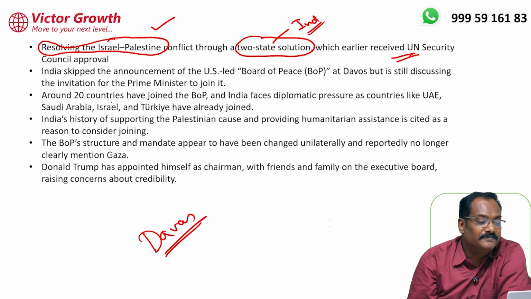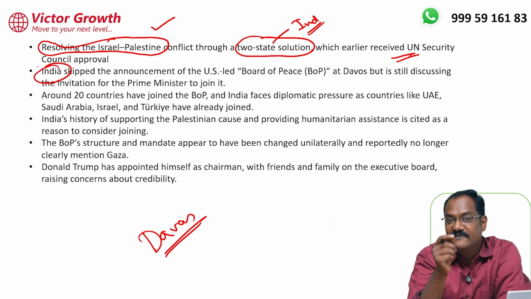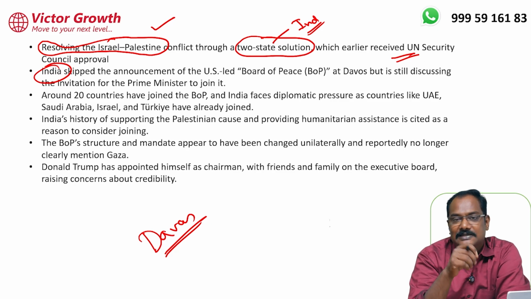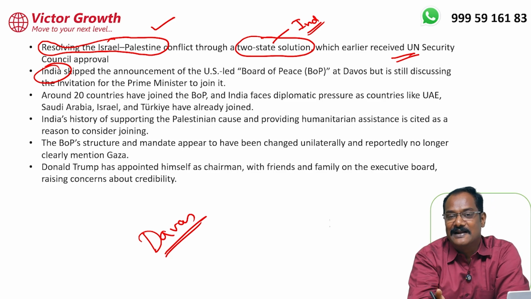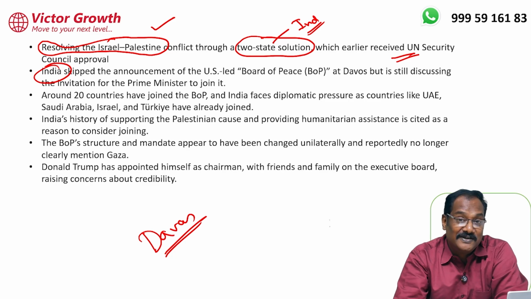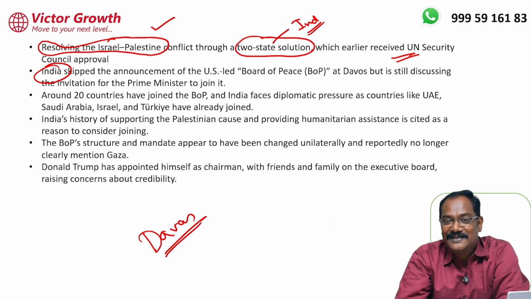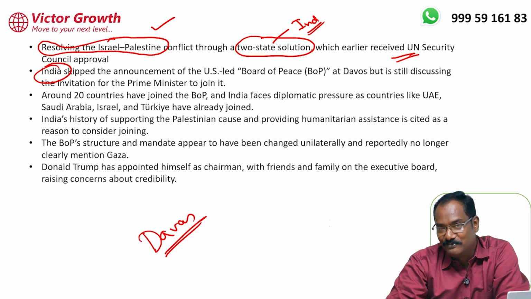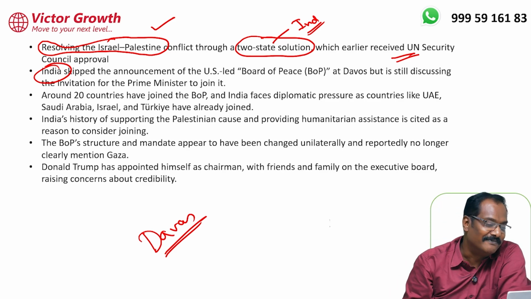Now, India was also given an invitation, but India has skipped. Almost 20 countries have been given invitations, and some of the countries did not join. In some cases, he has withdrawn the invitation. For example, Canada: Trump had given the invitation, and after sensing that Canada is going to make a deal with China, he withdrew it. I don't think this happens anywhere in international affairs. You invite Canada to come and join the Board of Peace, and now you have withdrawn the invitation. Anyway, India is skipping. India has not gone for the meeting, inauguration and all.